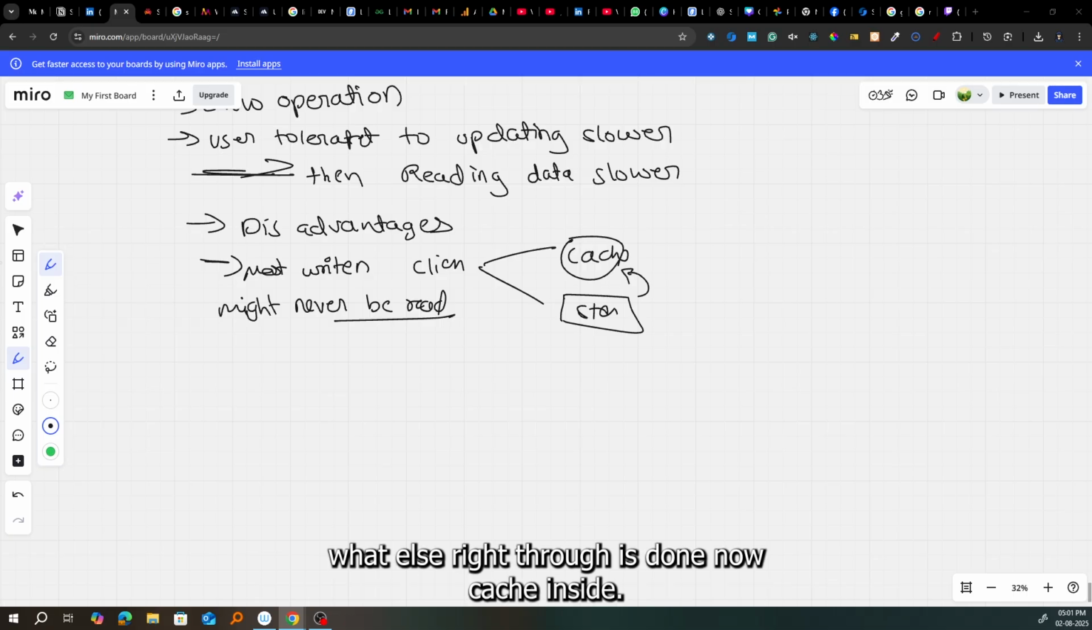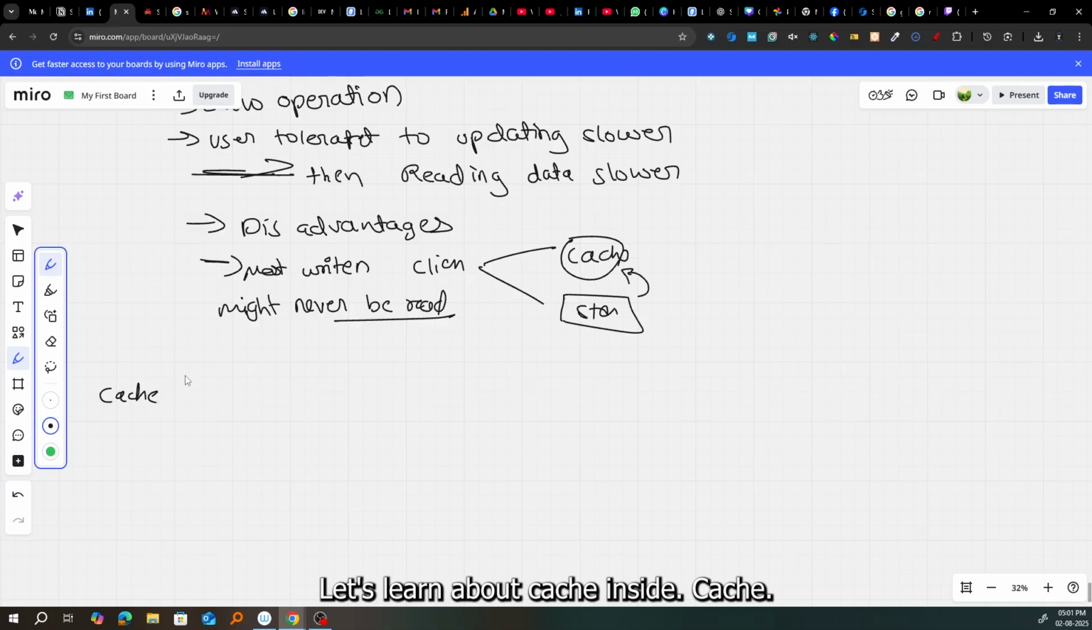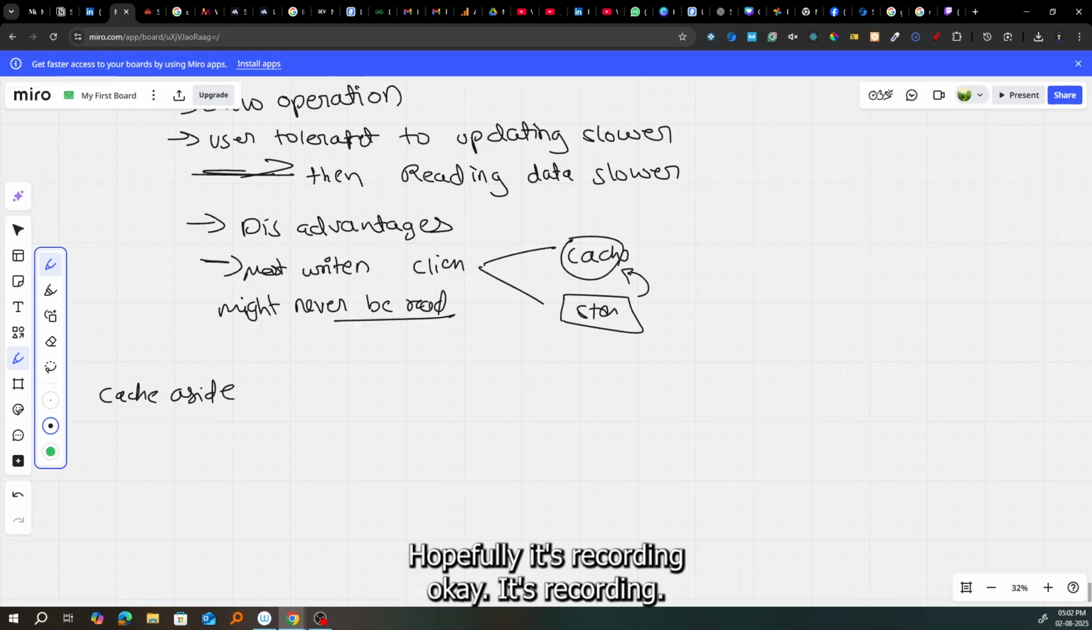What else? Write through is done. Now cache aside. What is cache aside? Let's learn about cache aside. Oh my god, my pencil. Hopefully it's recording. Okay, it's recording.